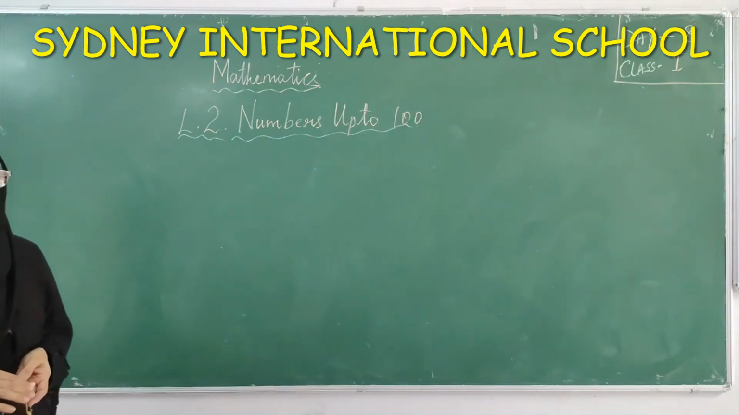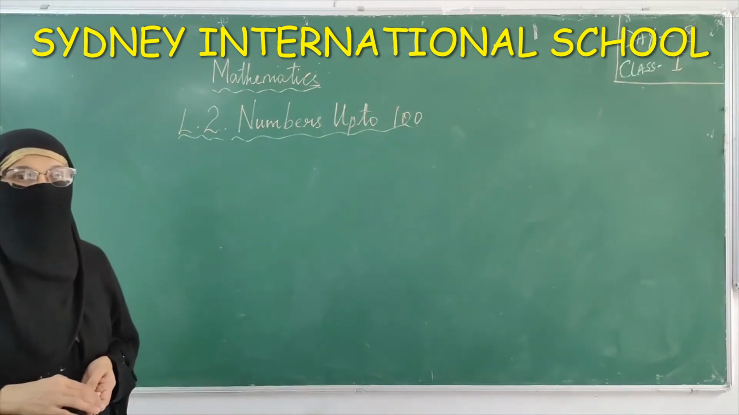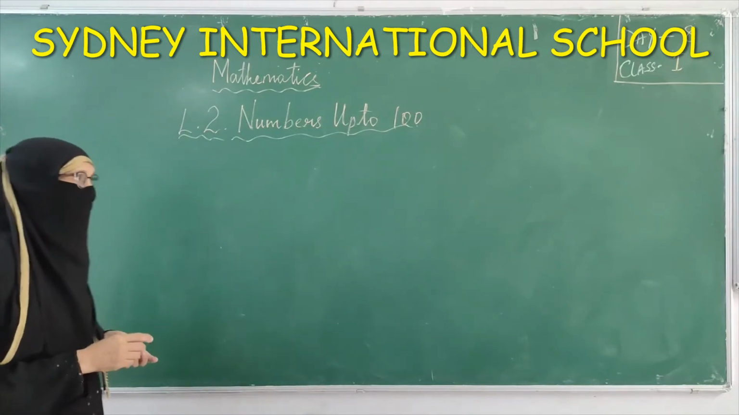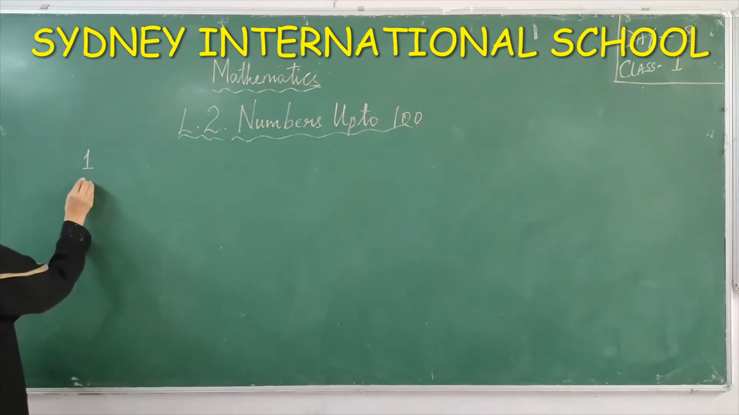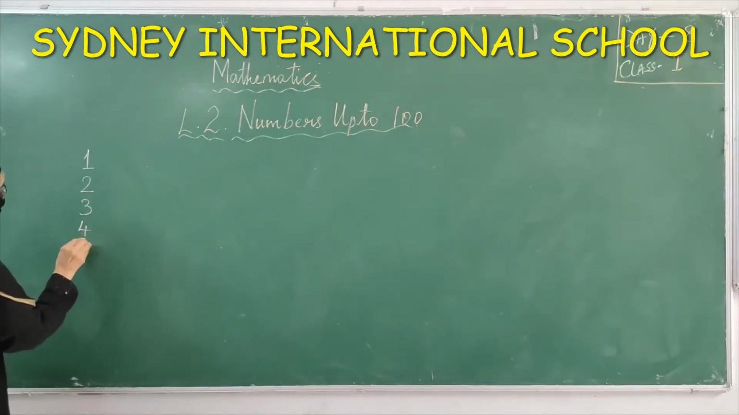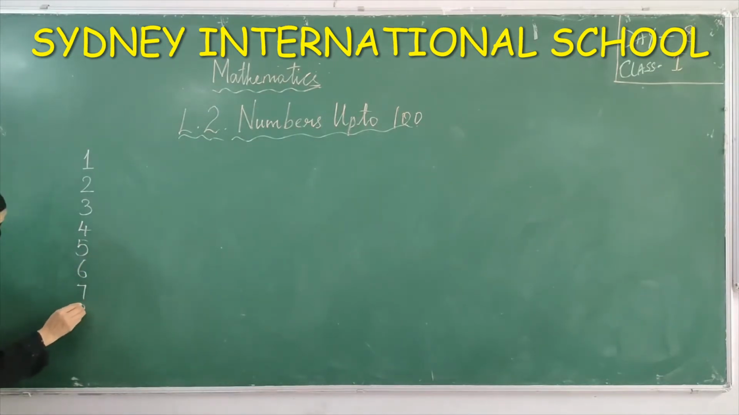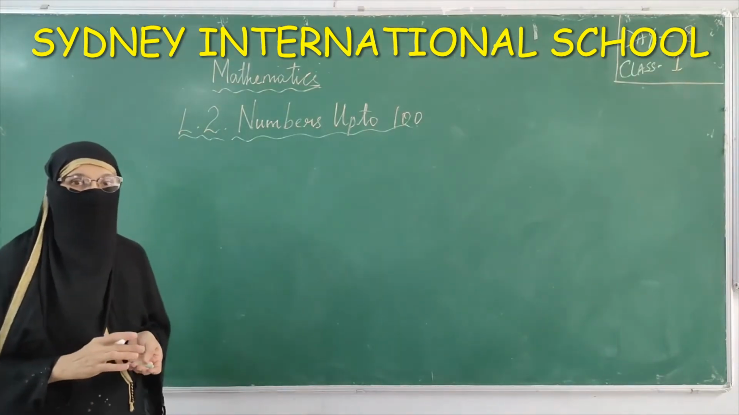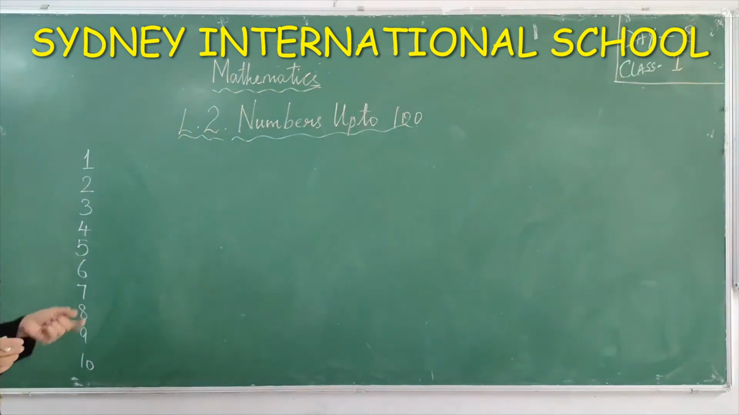Numbers up to 100. In your pre-primary sections you have already learned numbers up to 100, children? Yeah. So I'll just show you some numbers. Read it. 1, 2, 3, 4, 5, 6, 7, 8, 9, 10. Hope you all are practicing at home. Try to practice these numbers at home. If not, you will forget it.